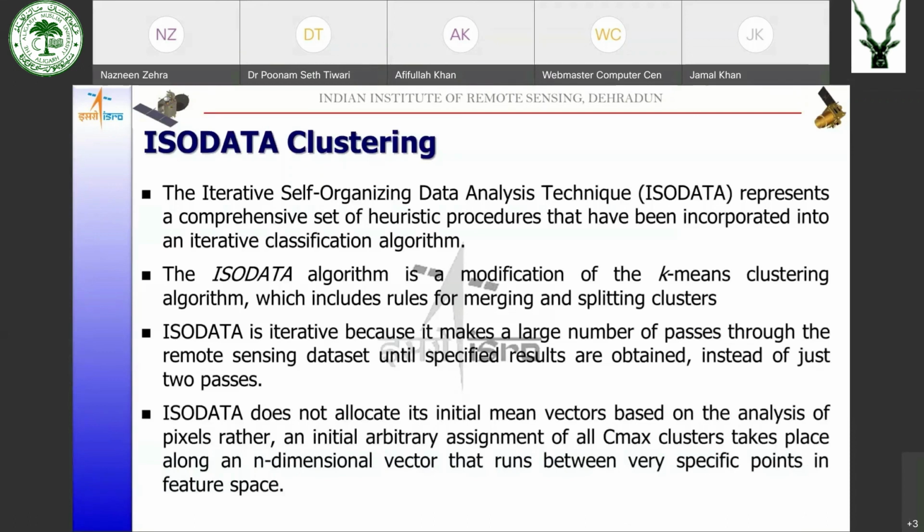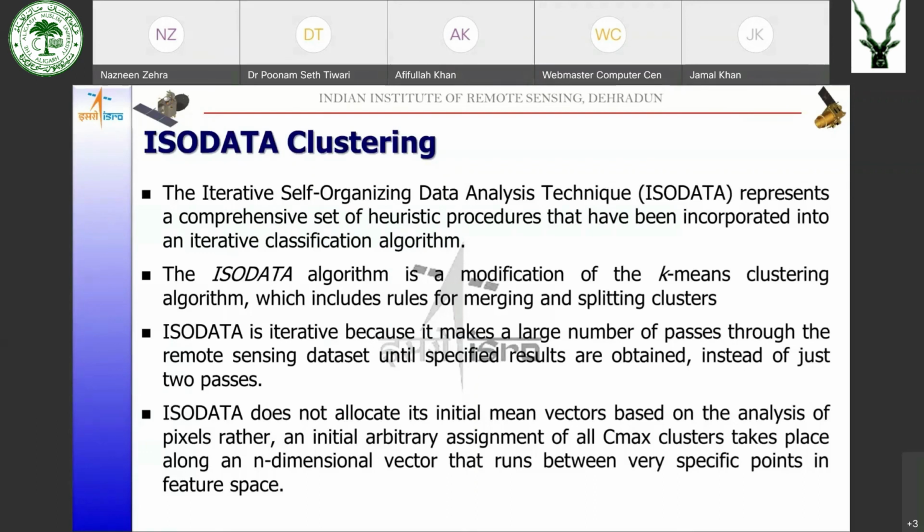The ISODATA algorithm is a modification of k-means clustering, and it has rules for merging and splitting of clusters also. ISODATA is iterative because it makes a large number of passes through the data set instead of just 2 passes, which we have seen in the case of the chain method.